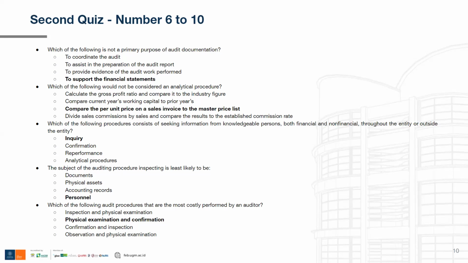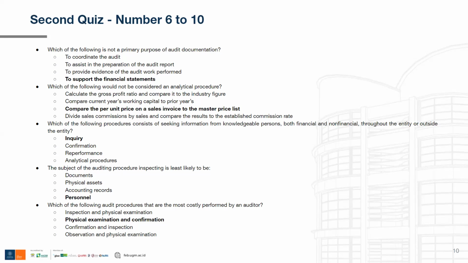So personnel has no physical form, and we can only observe it, we can only see its behavior and not examine it very clearly, not as clearly as documents and physical assets or accounting records. So the correct answer is personnel because personnel is more on the observation type of audit evidence. I get it is a little bit confusing, and I also have a hard time explaining the difference between the three, but I hope you get what I'm saying.